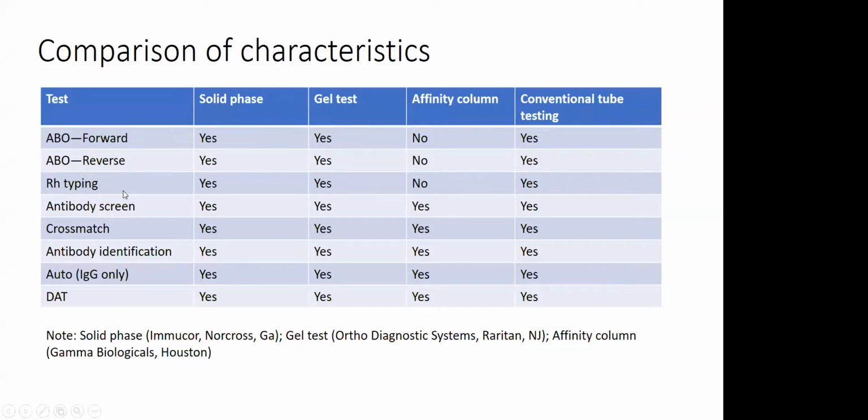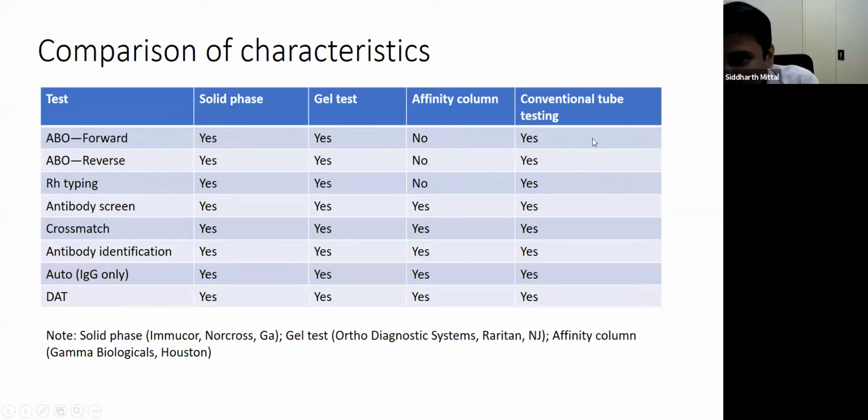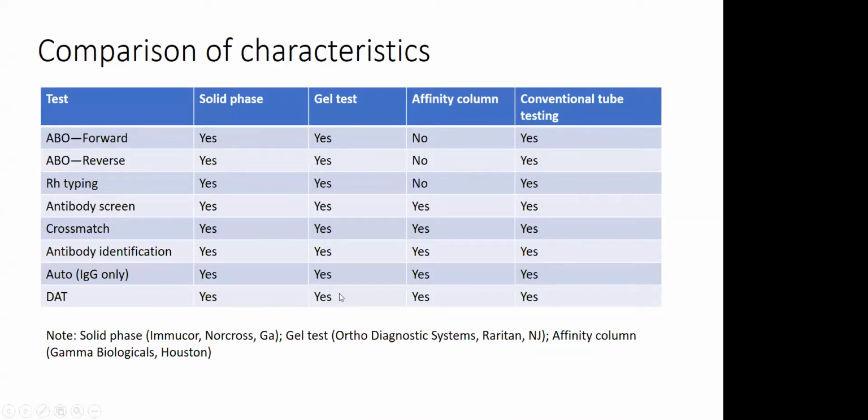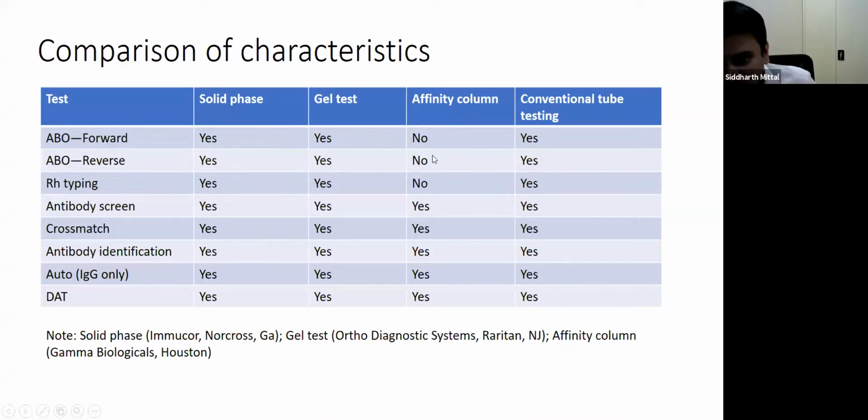So when we come to the broad range of tests in serology, all the tests, ABO grouping, forward and reverse grouping, Rh typing, screening, crossmatch, all can be done on tube, all can be done on solid phase, and all can be done on gel. On affinity column, we cannot do forward and reverse grouping as well as Rh typing.